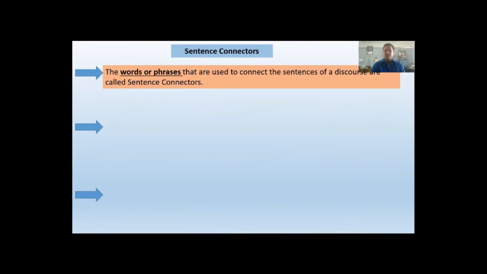So sentence connectors are the words or phrases that are used to connect the sentences of a discourse or of a description.